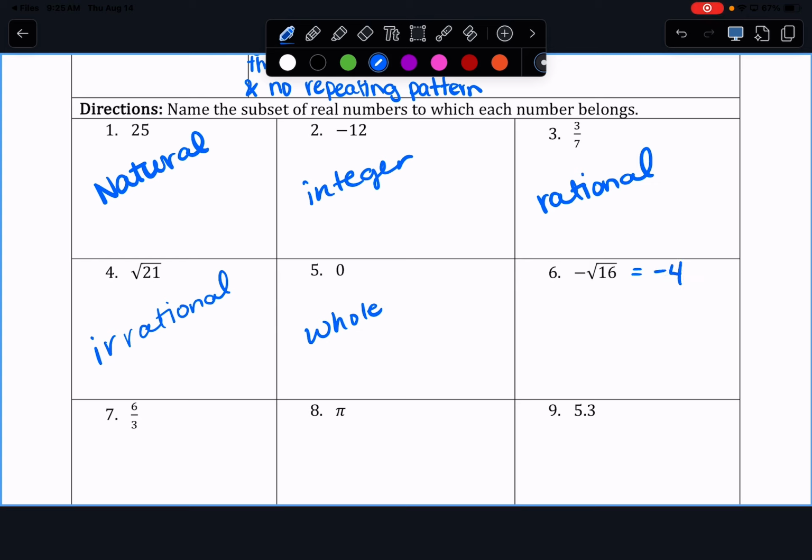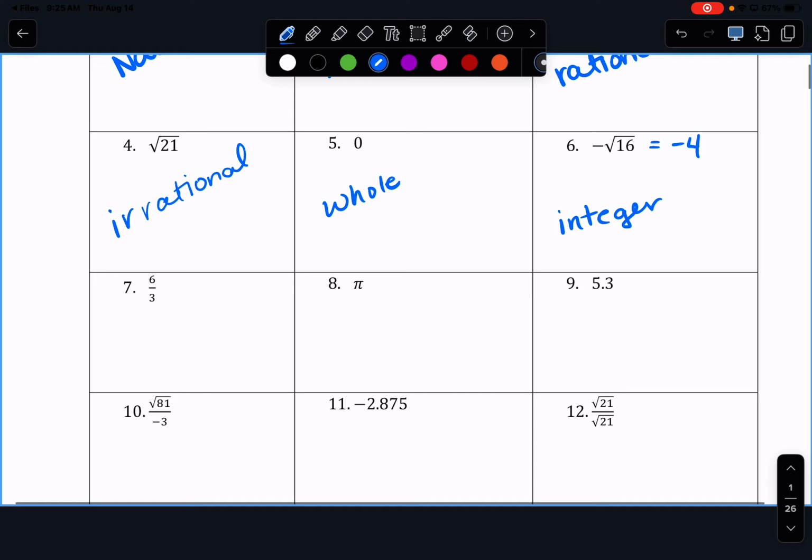So what is that really going to be? Not just rational, but it's an integer. Okay, for 7, what is that one? It is rational, but it can be simplified. So what does it get simplified to? 2. And 2 is a natural number.